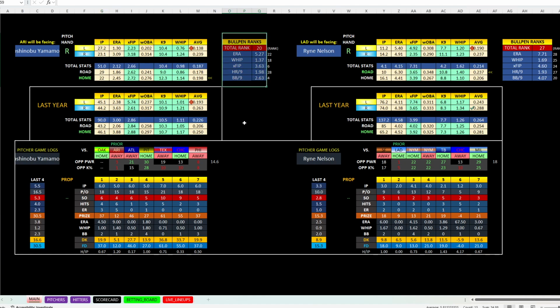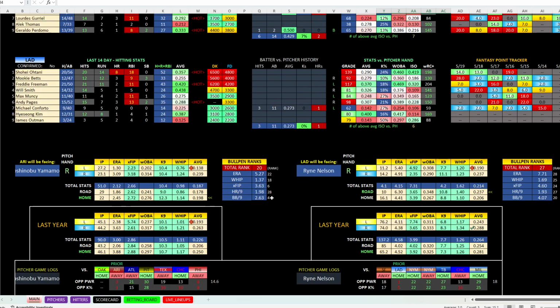The bullpen, when he leaves, has an ERA of 5. It's not as elite as it once was. Arizona's bullpen is definitely sliding. They're not as good. But Nelson, looking at him, he's only going to go a couple innings. You can see here he's kind of an opener, so he's going to go 3 innings, 2 innings, 4, 4, 2, but he's only allowed 2 runs, 0, 2 runs, 0, 1 run. So it's not great with the limited innings that he's tossed, but it's decent to keep him in the game.